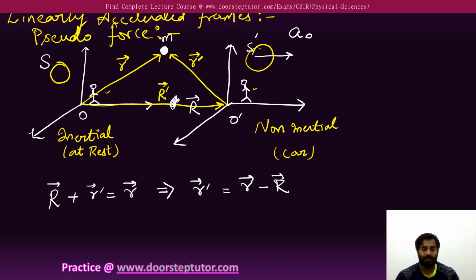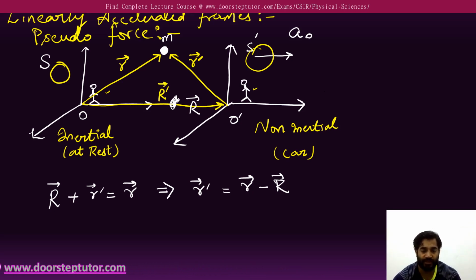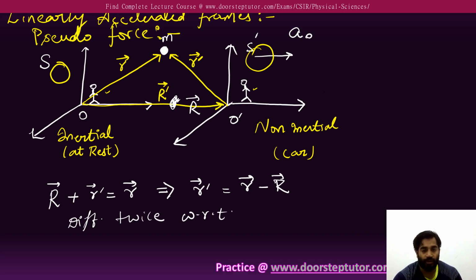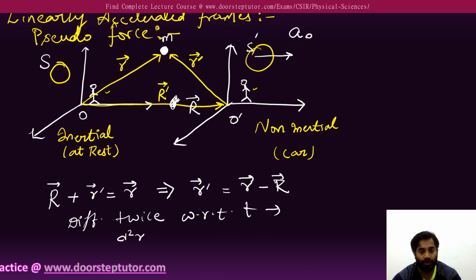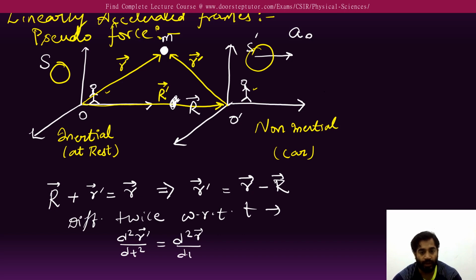Now this is the relation. Do one thing, differentiate it twice with respect to t. What we got is d2 r prime over dt square is equal to d2 r vector over dt square minus d2 capital R vector over dt square.